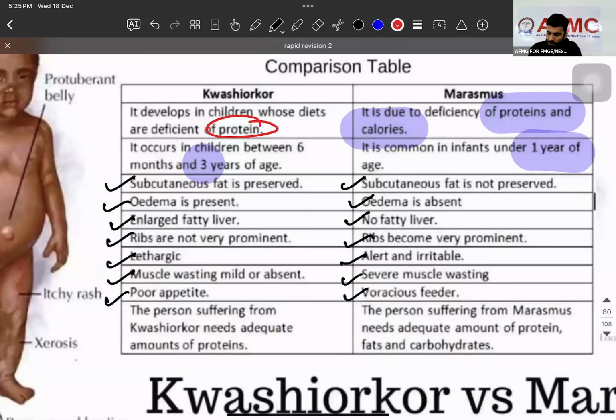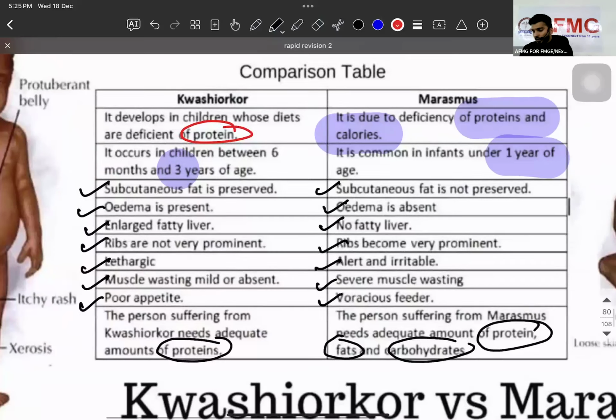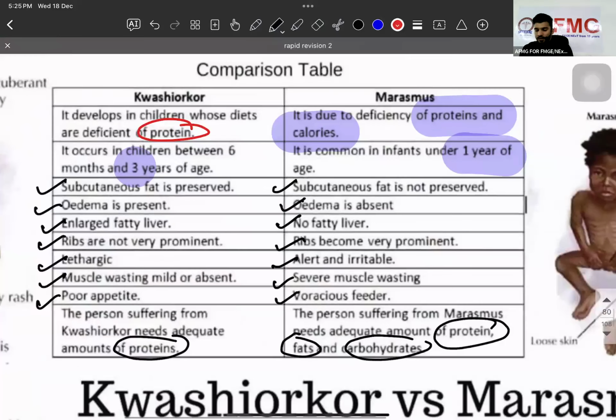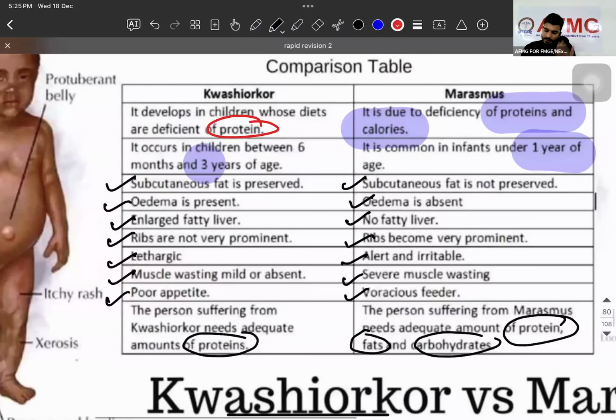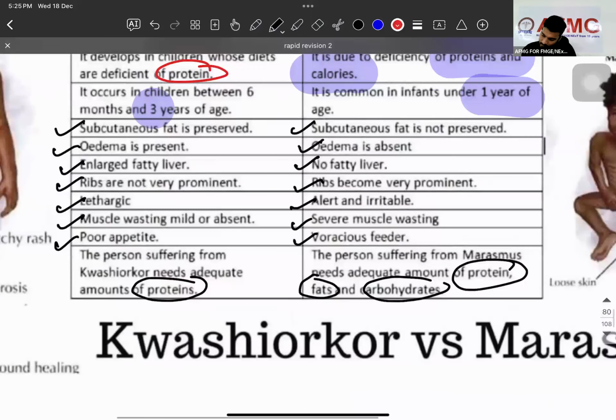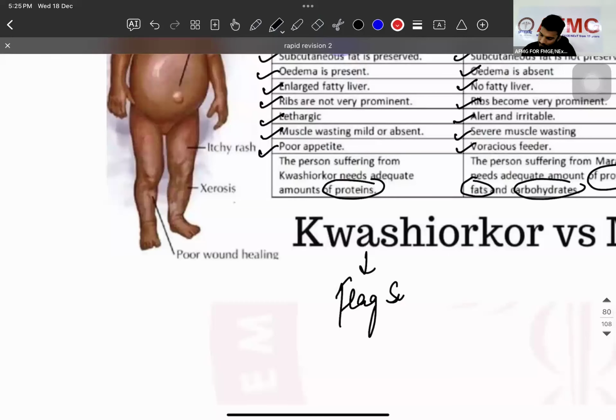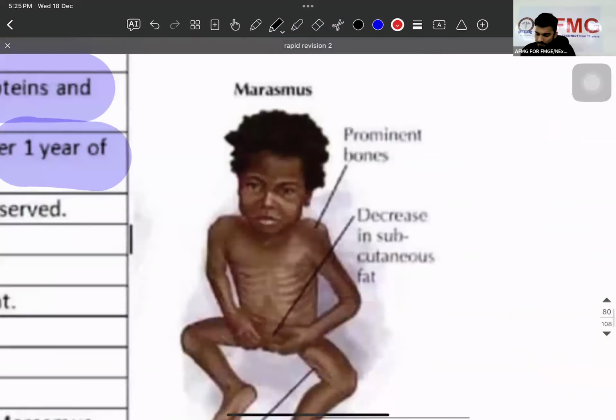The person suffering from Kwashiorkor needs an adequate amount of protein, while in marasmus he needs proteins, fats, and carbs. Is that clear? Marasmus means mara hua. Now we have a classical sign in Kwashiorkor in the hair called which sign? Flag sign. What is the type of face seen here?